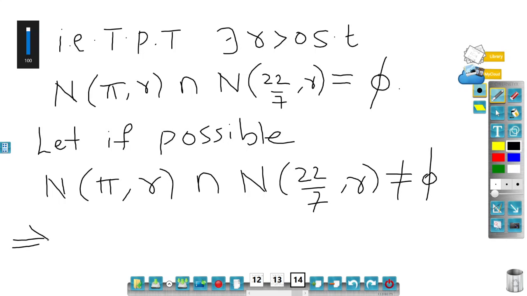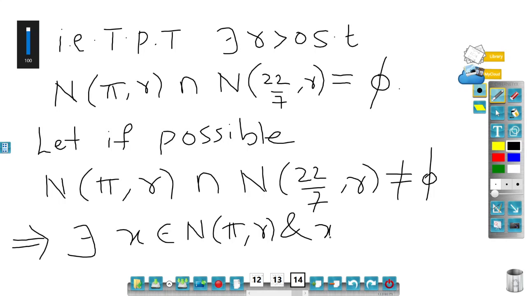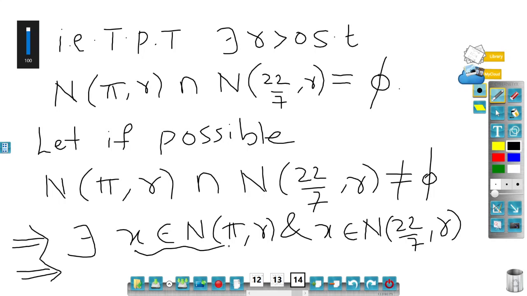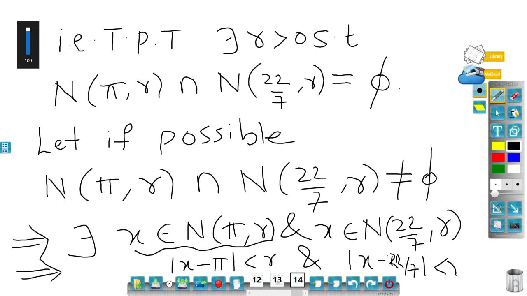So this would imply there exists an element x belonging to N(pi, r) and the same x also belongs to N(22 by 7, r). That would imply the distance between x and pi is less than r, and the distance between x and 22 by 7 is also less than r.